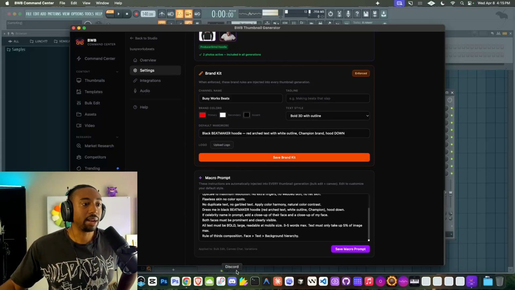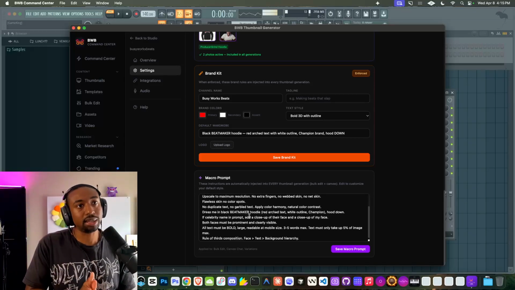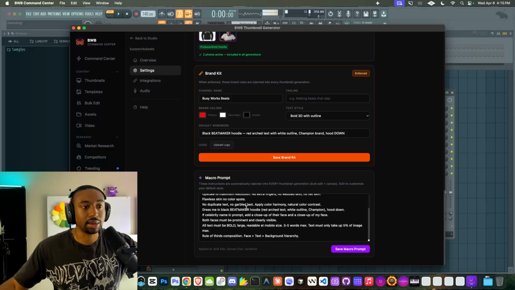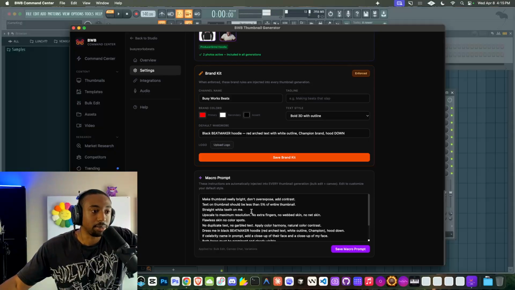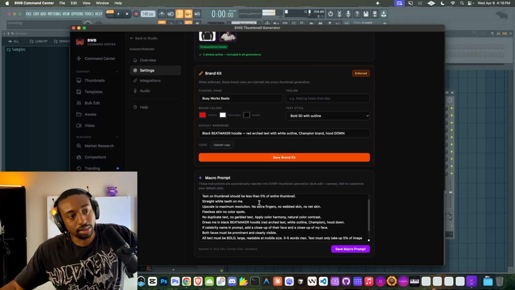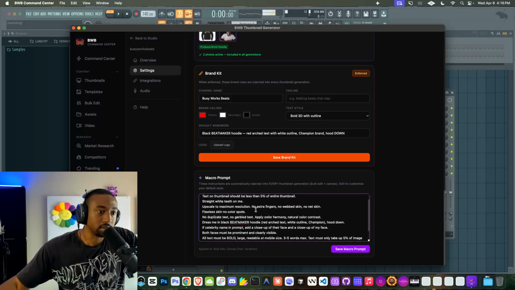And here's the main area, the macro prompt. The macro prompt is a prompt that gets applied even if I don't type it in the prompt area that I just showed you guys. It will basically do this every single time. So things like, for example, make the text not exceed 5% of the entire thumbnail. Then it said straight white teeth, upscale to maximum resolution, no extra fingers, no weird skin.